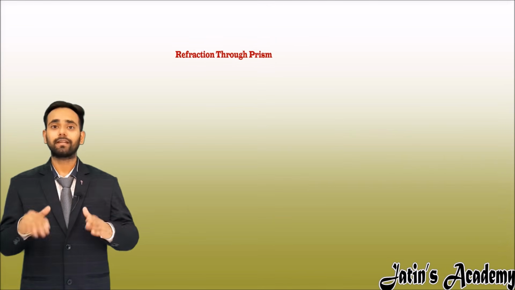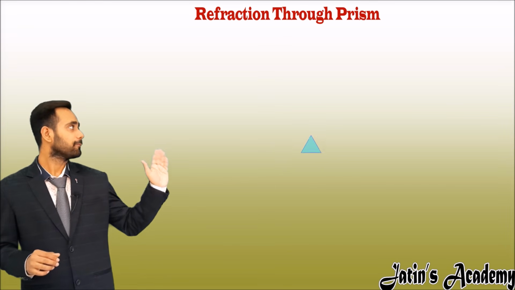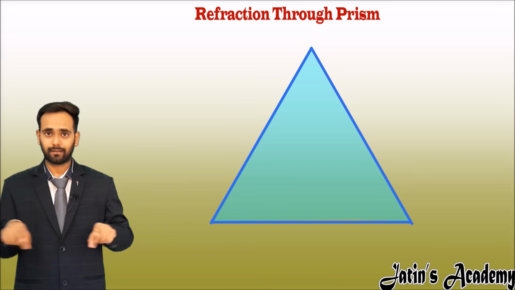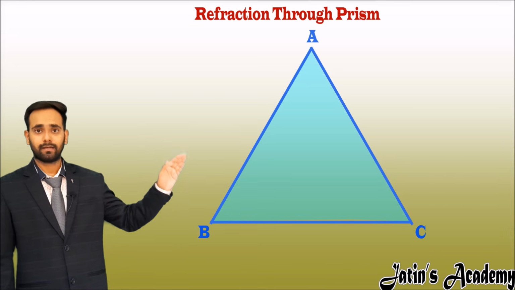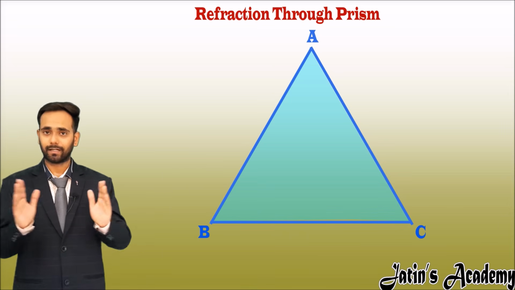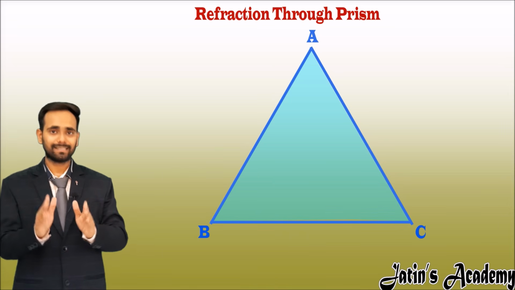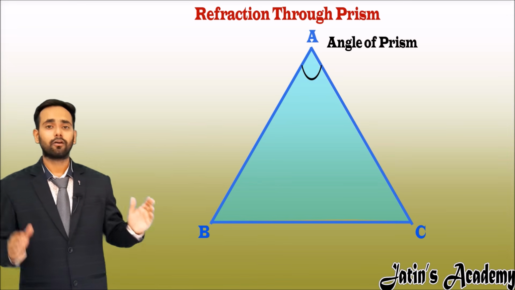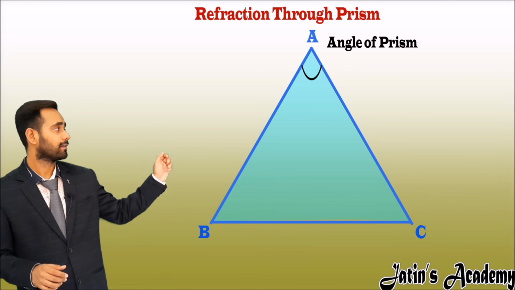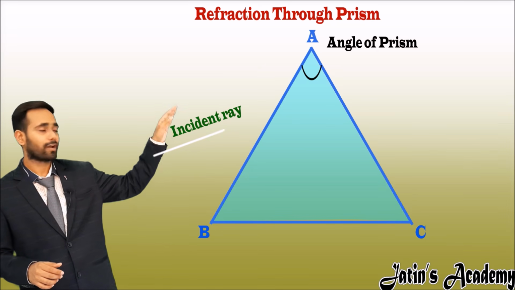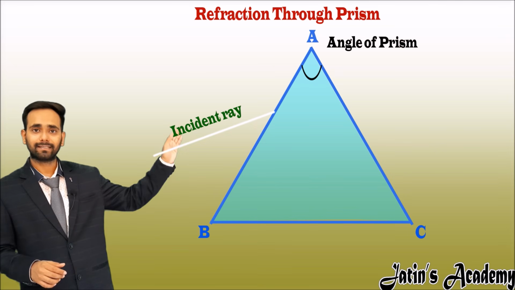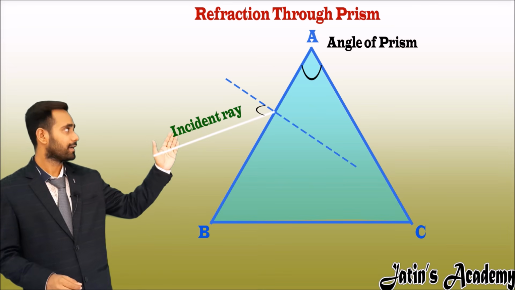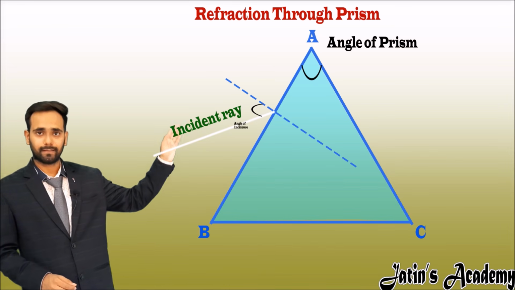Let us understand the refraction through a prism. Here I am taking the front view of the prism, in which we are seeing a triangle. Here the triangle is ABC. AB and AC are the inclined faces, and the angle between these inclined faces is A. This angle is nothing but the angle of prism. Now the incident ray comes from the left hand side, striking the AB surface at this point. Make a normal, and the angle between the incident ray and the normal is the angle of incidence.